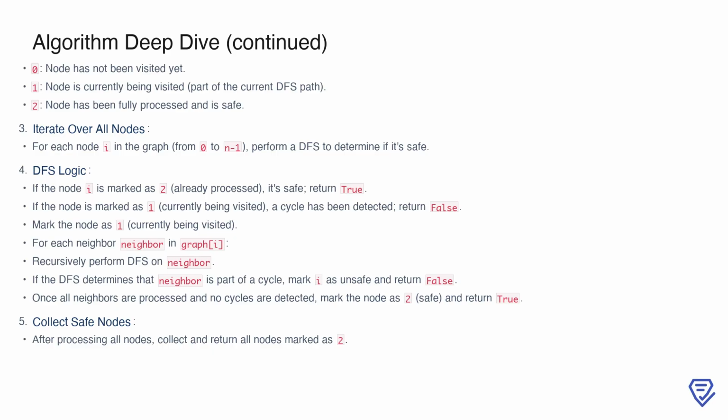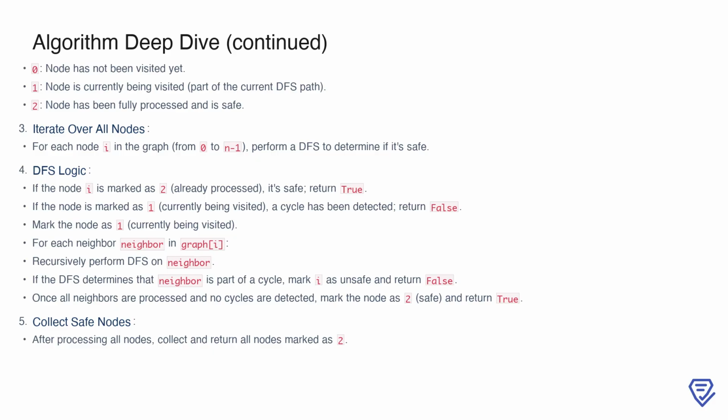During the DFS for a node i, if the node is already marked as 2, we know it's safe and can return true. If it's marked as 1, this means we've detected a cycle, so we return false. Otherwise, we mark the node as 1 to indicate it's currently being visited. For each neighbor of the node, we recursively perform DFS. If any neighbor leads to a cycle, we mark the node as unsafe and return false. If all neighbors are processed without detecting a cycle, we mark the node as 2, confirming it's safe, and return true. Finally, after processing all nodes, we collect the ones marked as 2 and return them as the list of safe nodes.